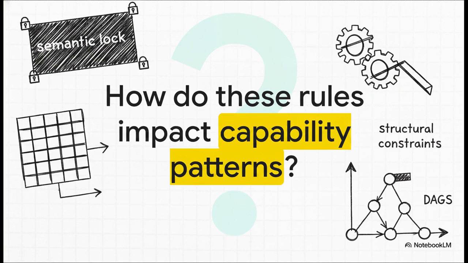But looking at all these strict data rules and deeply frozen DAGs, you gotta wonder, how do these constraints actually impact capability patterns and attenuation when you're building real-world applications? Well, that exact question is going to be the sole focus of Part 3 in our 6-part explainer series.